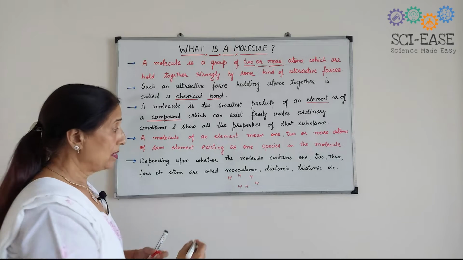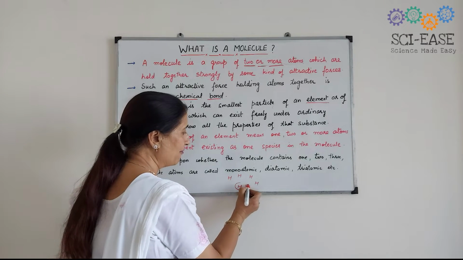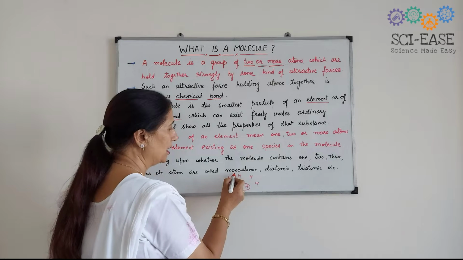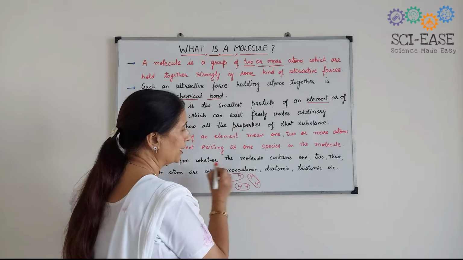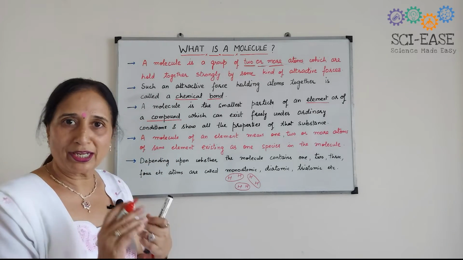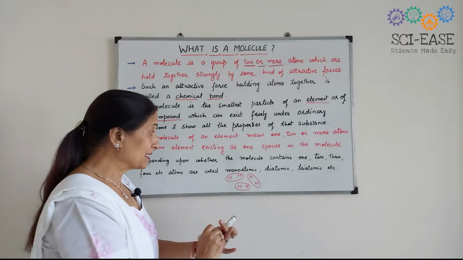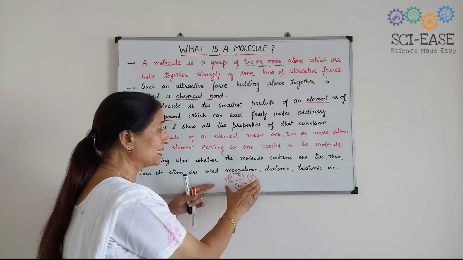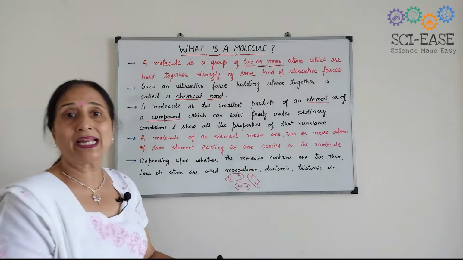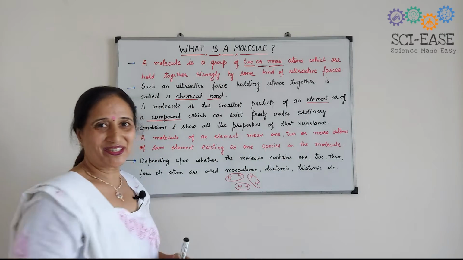The two hydrogens will come closer to each other and result in the formation of an H2 molecule. H2, H2, H2. The whole set of H2 molecules, in which there are only hydrogen atoms, results in the formation of an element.